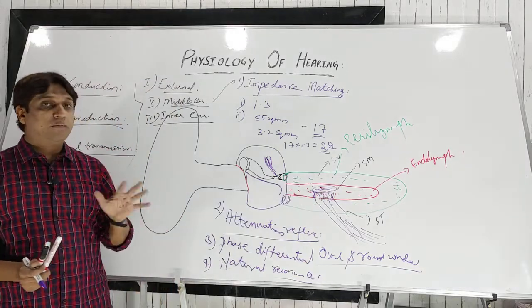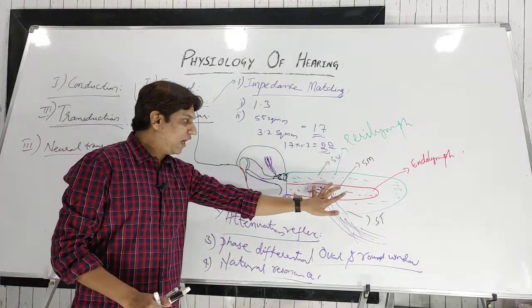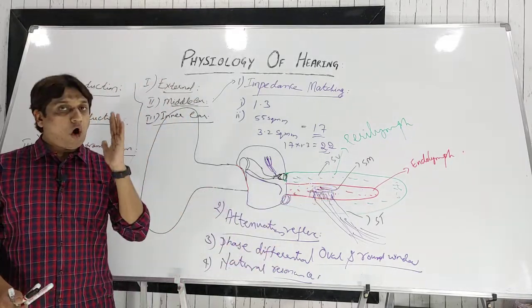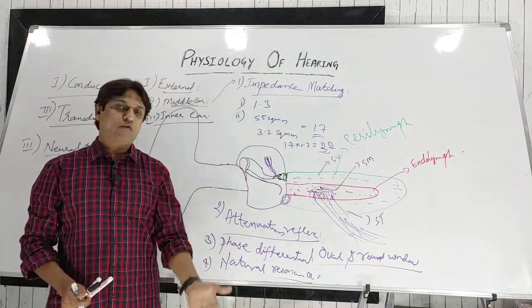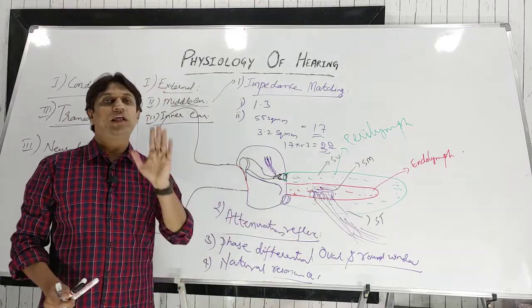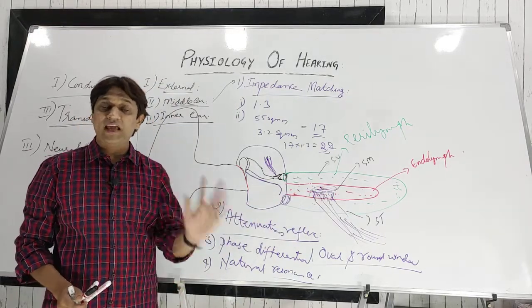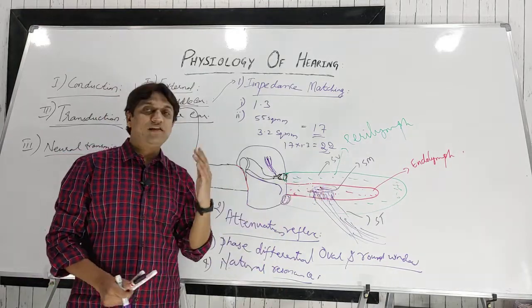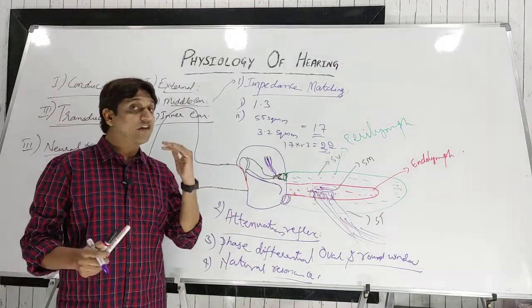Now exactly which part of the inner ear? In the scala media, there is one receptor organ known as the spiral organ of Corti, or organ of Corti. In that organ of Corti, there are receptor cells known as hair cells, outer hair cells and inner hair cells. These hair cells are known as transducer cells.